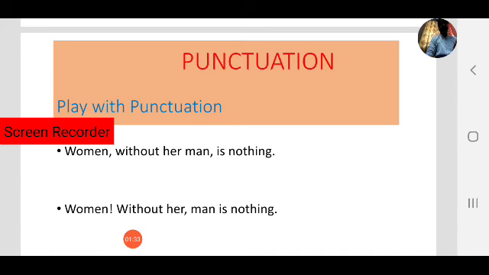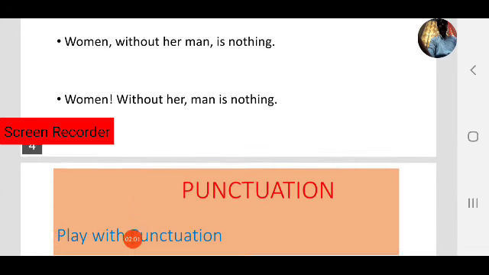Let's see the first sentence. Woman without her man is nothing. Here what is the meaning? Woman is nothing unless there is a man. That is the meaning of the first one. Come to the second one. Woman without her man is nothing. Here what is the meaning of the second one? Man is nothing unless there is a woman.